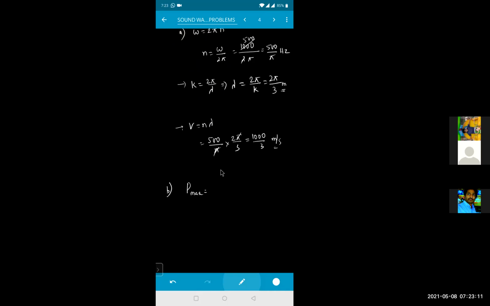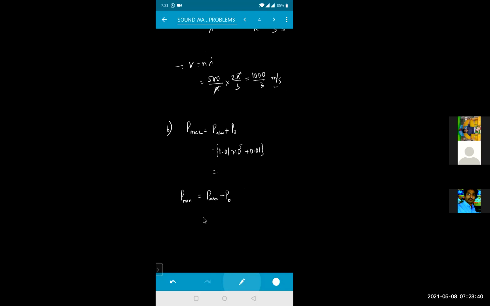P maximum will be equal to the atmospheric pressure plus P naught. Atmospheric pressure is how much? 1.01 × 10^5 plus this one is 0.01. So what will that come out to be? That will be the answer. In the same way, P minimum will be equal to the atmospheric pressure minus the maximum amplitude of the pressure. So atmospheric pressure is 1.01 × 10^5 minus 0.01.